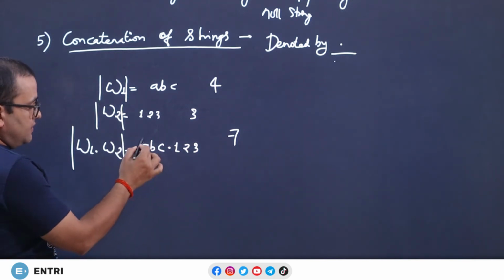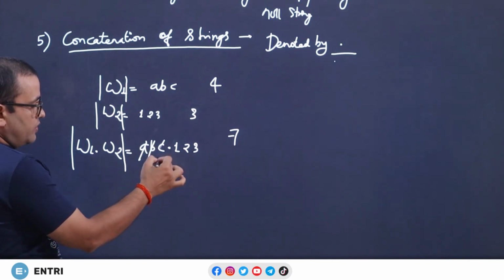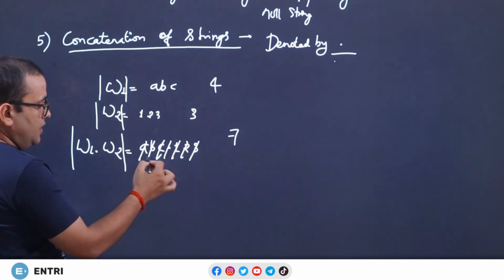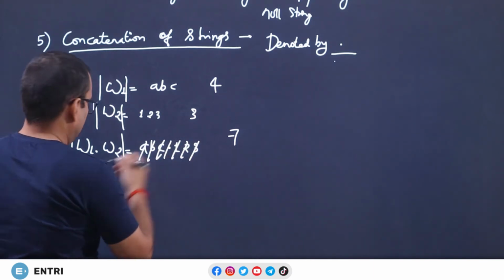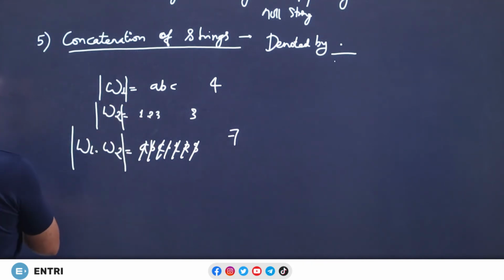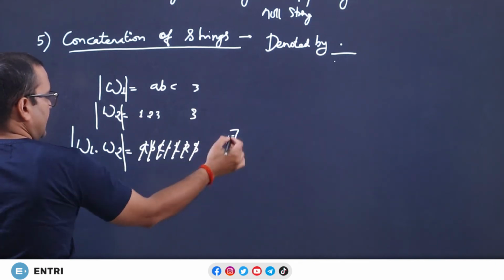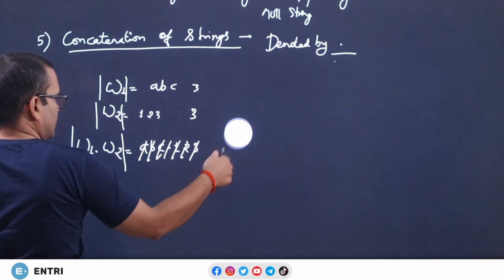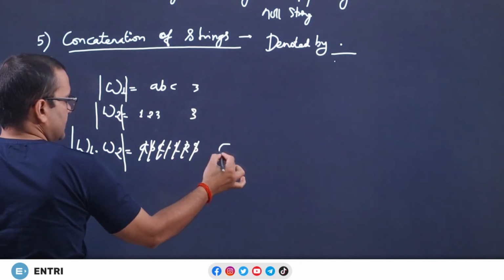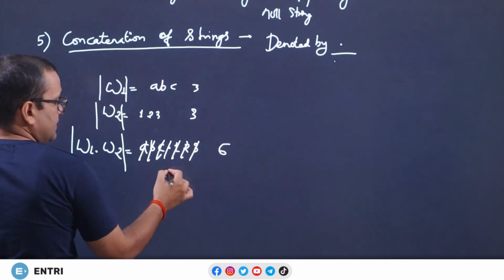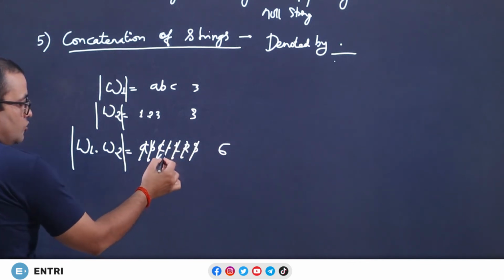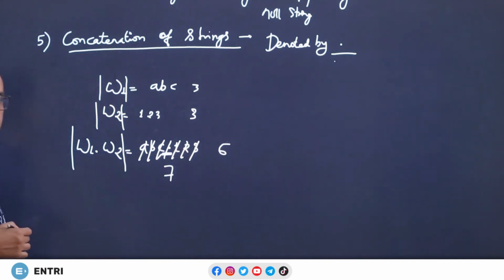Someone will count 1, 2, 3, 4, 5, 6, 7. Now, omega 1 is ABC, and omega 2 is 1, 2, 3, so the length will be 6, but the answer will be 7, because you will count the dot in the length.